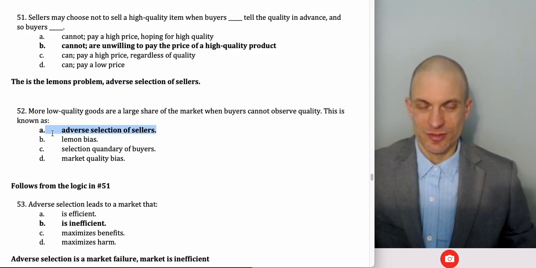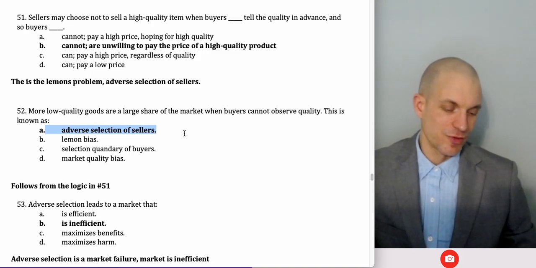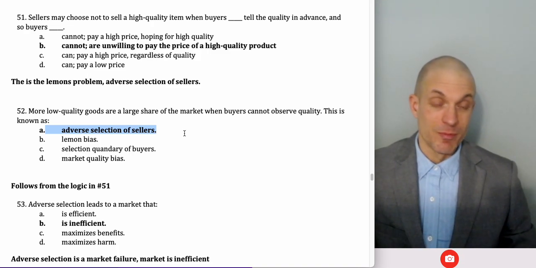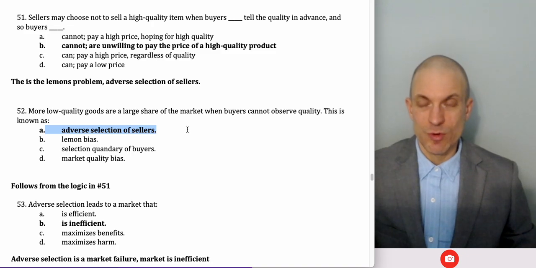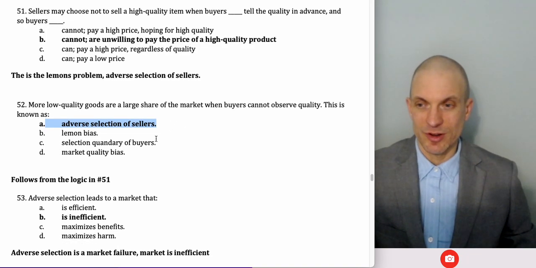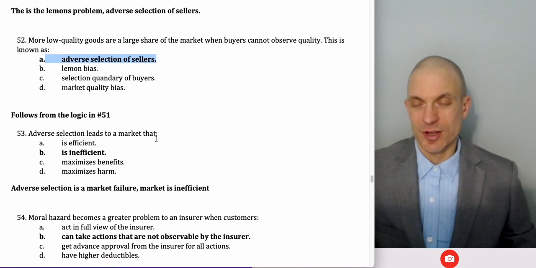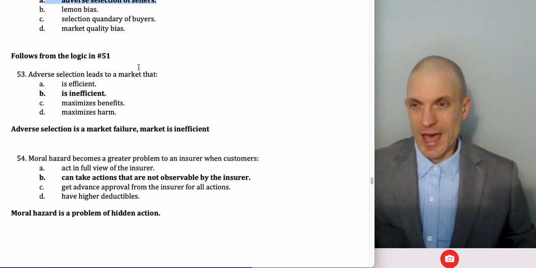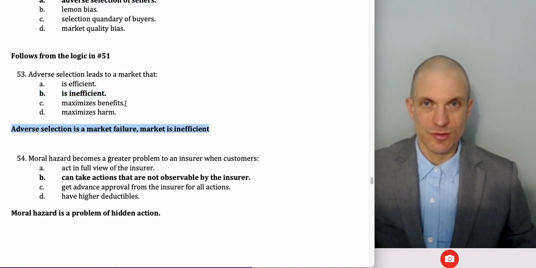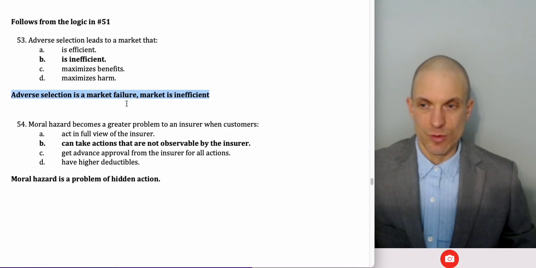That's adverse selection of sellers. So adverse selection of sellers is where the preponderance of goods in the market are low quality. It's a market failure because the sellers of good quality items are not participating because the buyers aren't going to be willing to pay a high enough price. Adverse selection leads to a market that's inefficient. It's a market failure, which means there's gains from trade that don't take part.